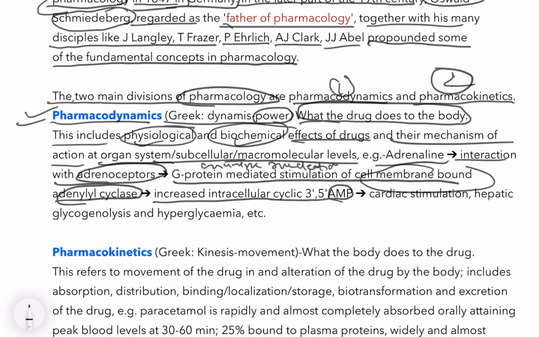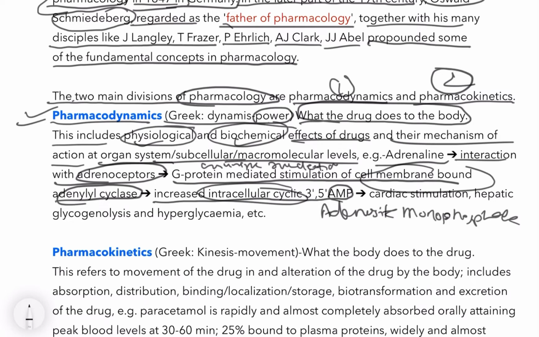Increased intracellular cyclic AMP is used in the signal transduction pathway as an intracellular or secondary messenger to hormones.